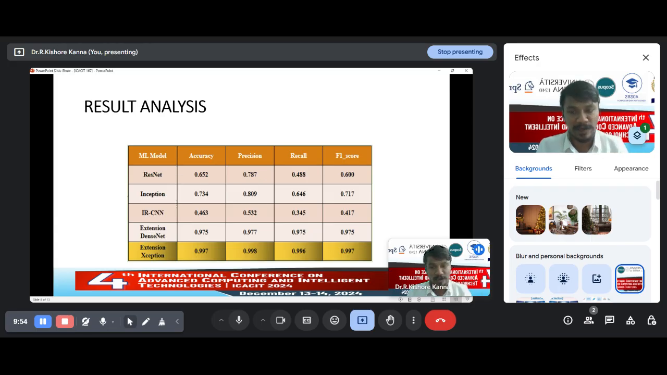Why? Because of the data loss. When the hybrid approach is established, automatically data loss is low and it results in higher accuracy. When accuracy increases, precision, recall, and F1 score also increase. So this is the outcome of the proposed system.